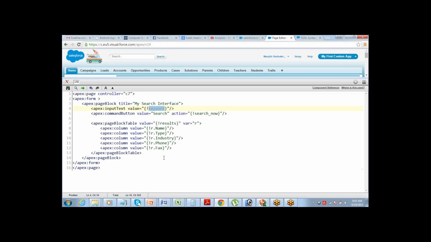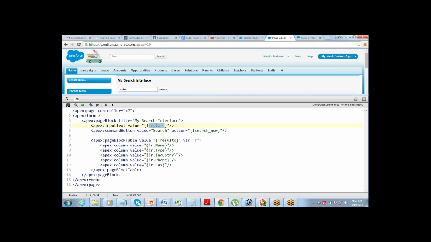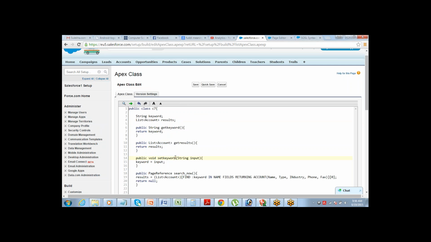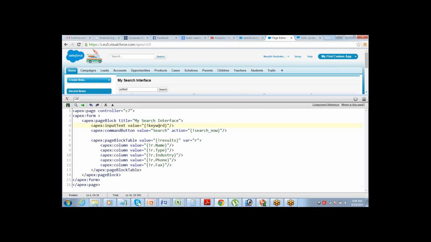Set method, exactly. So I am basically calling the set method here. This is the method name. Salesforce has designed it in such a way that when you're defining a set method, you don't have to use the set word here. Anything which is a part of the name after set needs to be called there. So it's setKeyword. If it was setABC, then you should have called ABC here. Instead of keyword, you should have mentioned ABC. Got it?